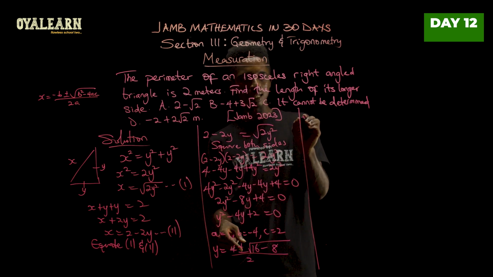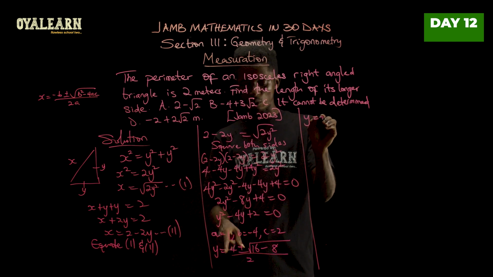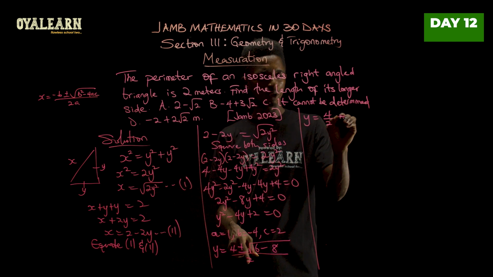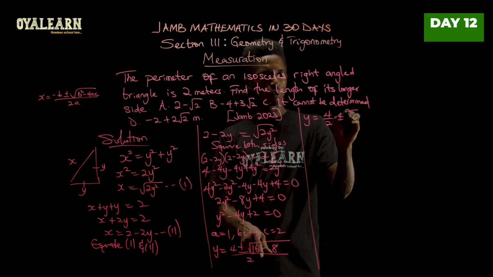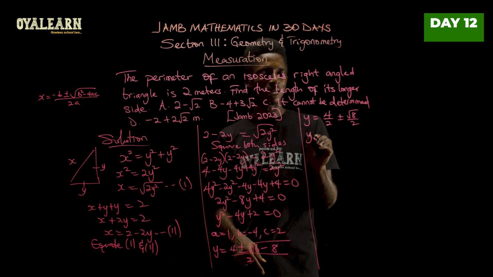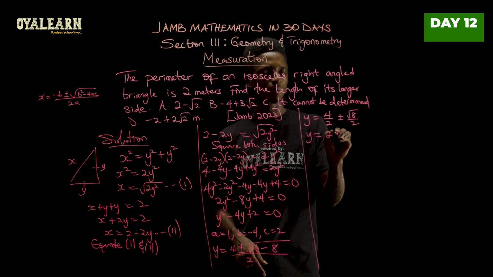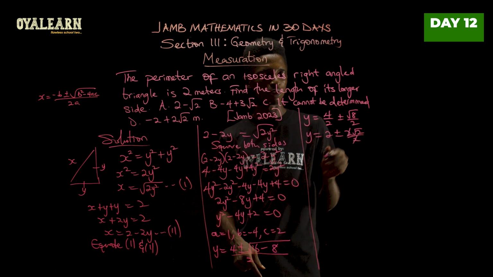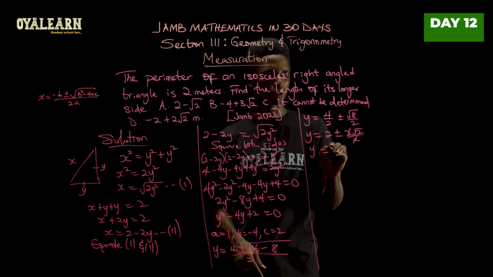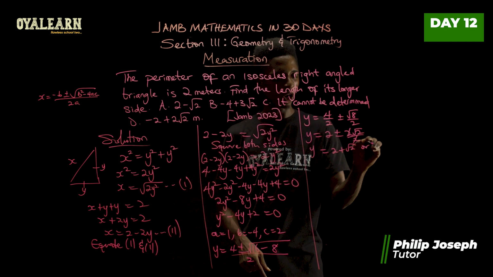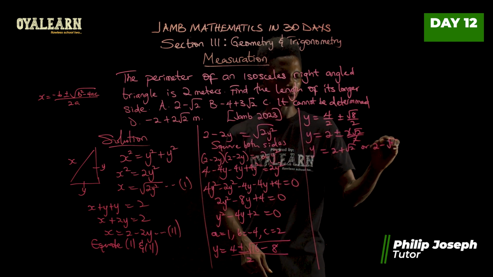From here, we can then say that y equals, so I break this down to say 4 over 2 plus or minus square root of 8 over 2 as well. So from here, I can see that my y is 2 plus or minus 2 root 2 over 2. So 2 here cancels 2. And then y equals 2 plus root 2 or 2 minus root 2.